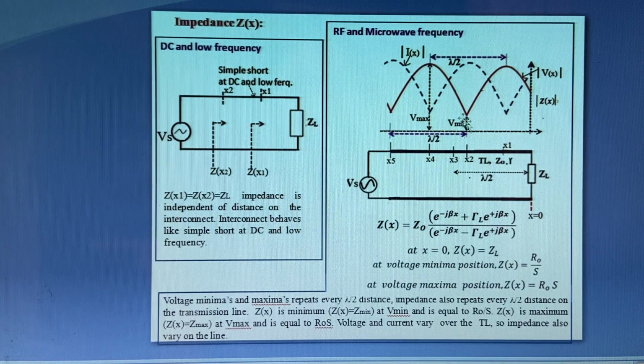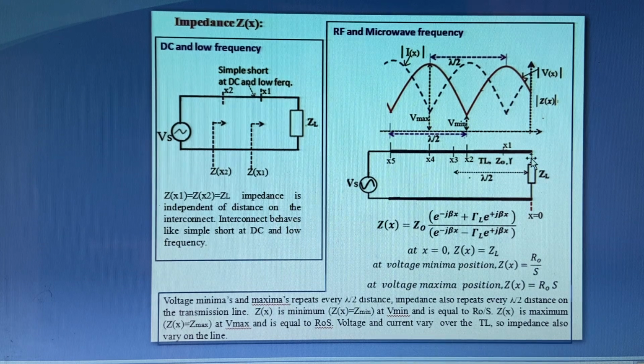But in the case of RF and microwave frequencies, because this interconnect behaves like a transmission line, even when the load ZL is connected here, if you measure the impedance at x1, it is not equal to ZL. It takes some value other than ZL. Similarly, if you measure at x2, it is some other value. So like that, impedance over a transmission line varies.